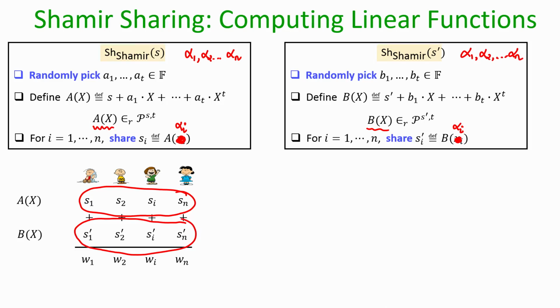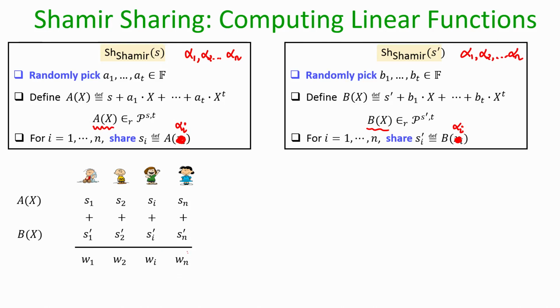Now, imagine that each party adds its respective shares of S and S prime. Since the plus operation satisfies the closure property, they will obtain another set of field elements.